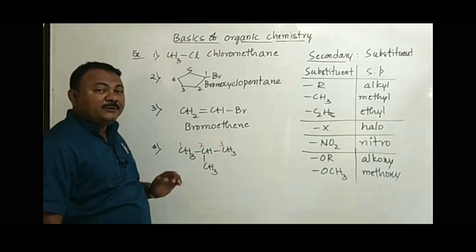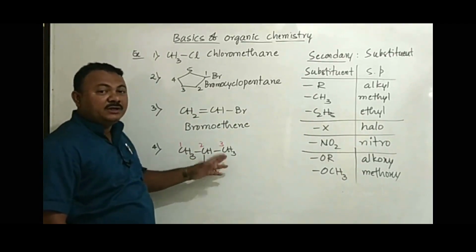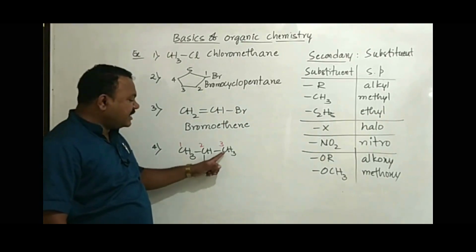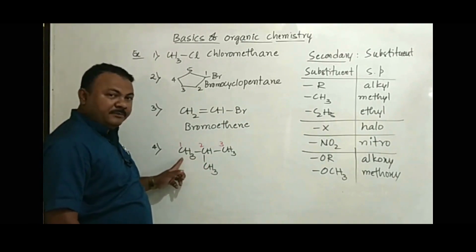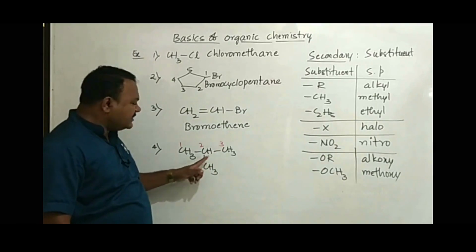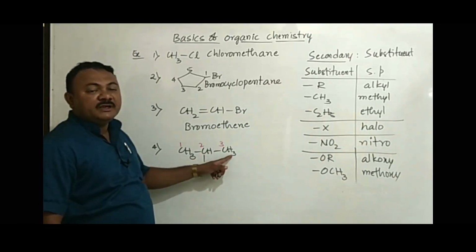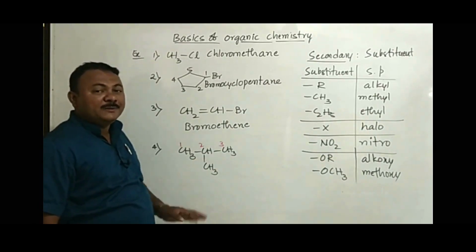It should be a continuous carbon chain, in the sense first carbon linked to second, second linked to third, third linked to fourth. Suppose I start numbering from the right end, I get the same numbers once again: 1, 2, 3. Or you can start the numbering from the CH3: 1, 2, 3. You can't start numbering from the CH. If you start numbering from CH, you get only 2 carbons in the parent chain. And the IUPAC rule says that you have to select the longest continuous carbon chain.